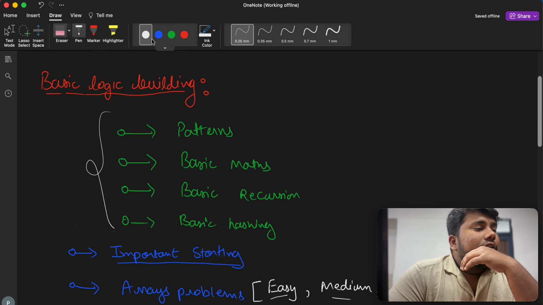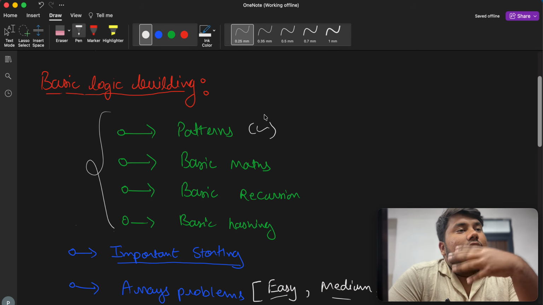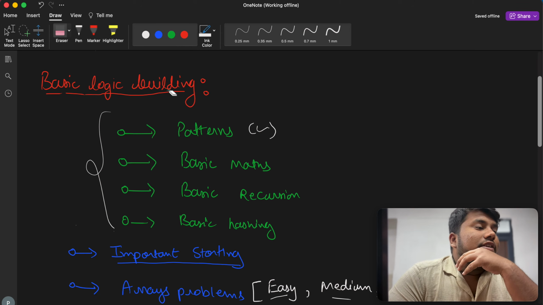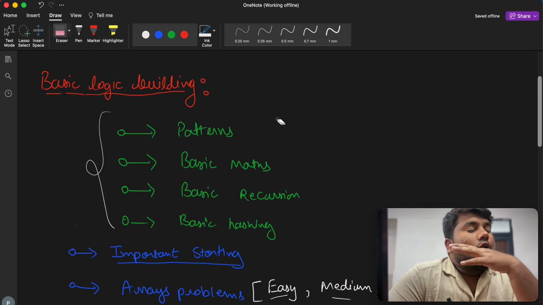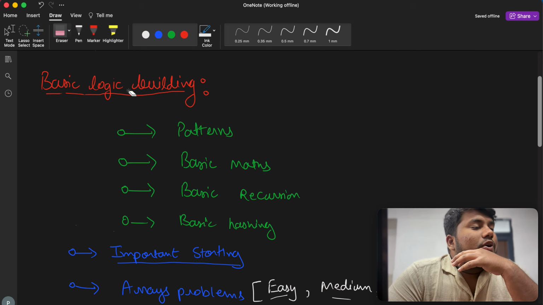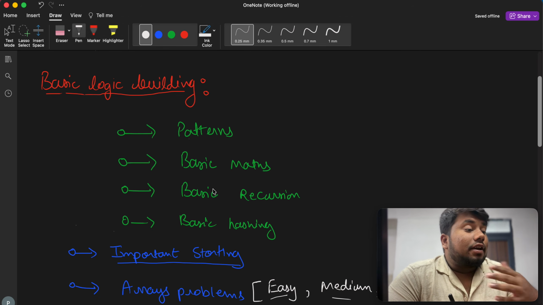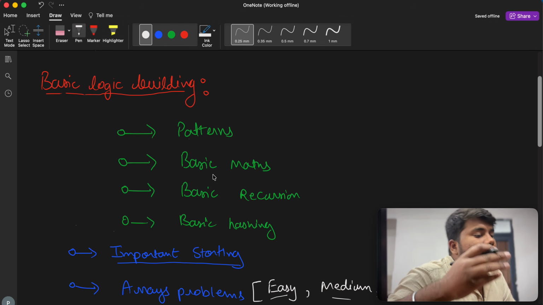It's very easy, but it helps you create some logic on your own, and it's an easy step to begin your DSA journey. As I already told you, this whole DSA series is dedicated to beginners who don't know how to start. So first we'll start from patterns, then basic math questions, then basic recursion questions, and then we'll go for hashing.